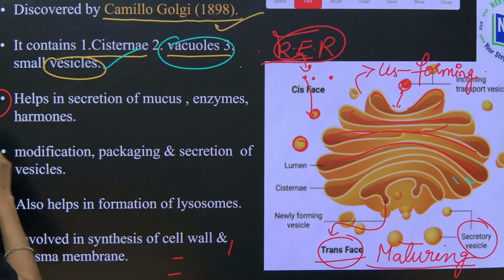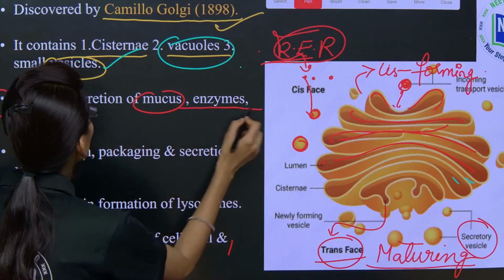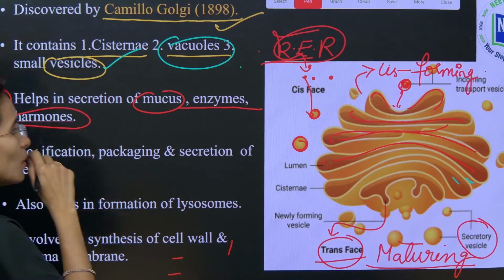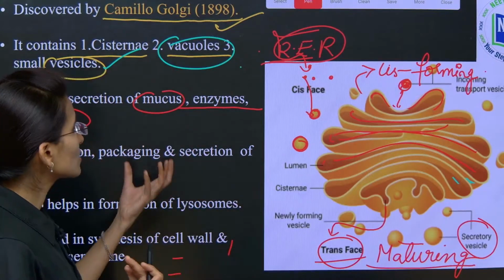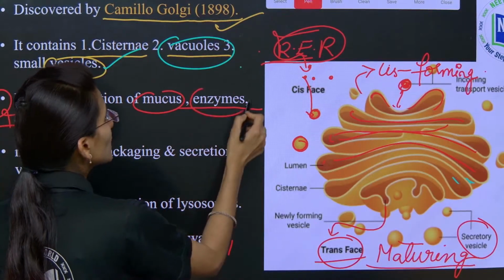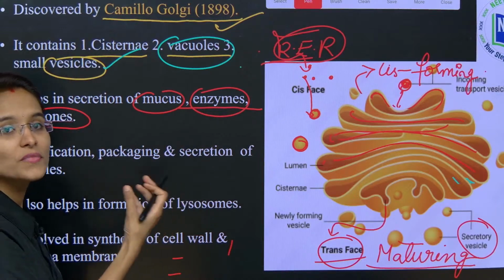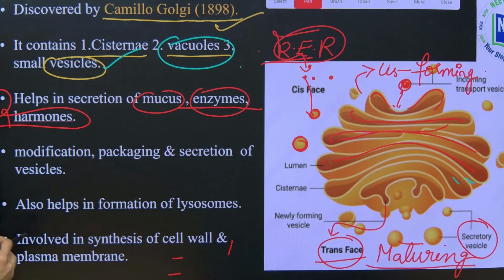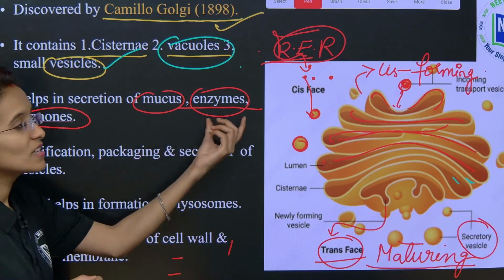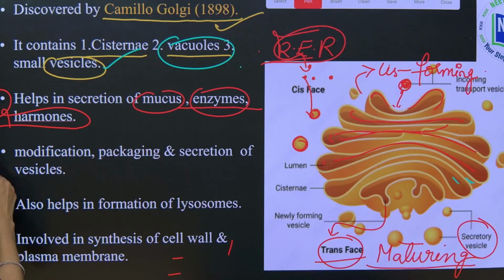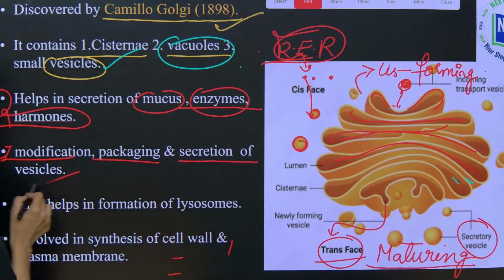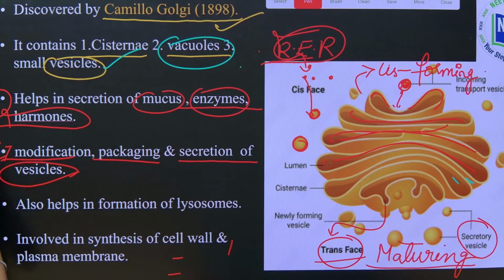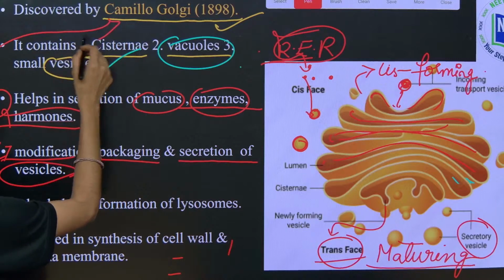See, the Golgi body helps in the secretion of mucus, enzymes and hormones. Yes, proteins are made up of amino acids. So, the amino acids are also involved in the process of making the enzymes. It is involved in performing enzymatic activity. And next, modification, packaging and secretion of vesicles. This is the most important function which is done by the Golgi bodies.